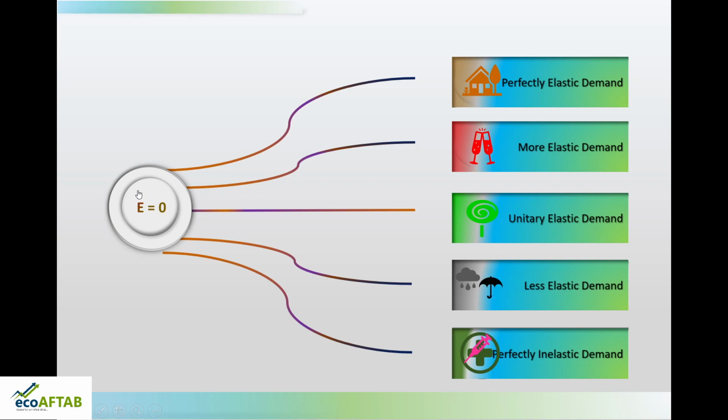So, these are the 5 degrees of elasticity: perfectly elastic demand, where the elasticity is infinite; more elastic, where the value of elasticity is more than 1; unitary elasticity, where the value of elasticity is equal to 1; less elastic, that is less than 1; and inelastic, it means 0. So, these are the 5 degrees of elasticity of demand.